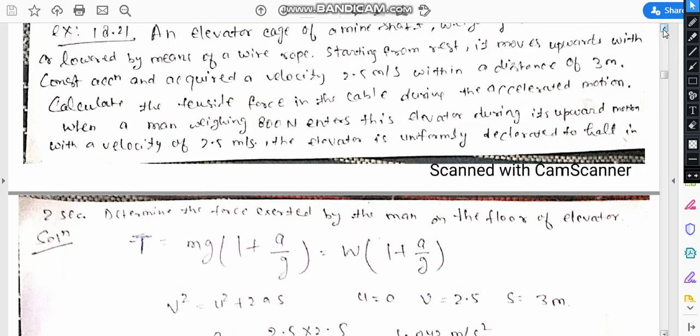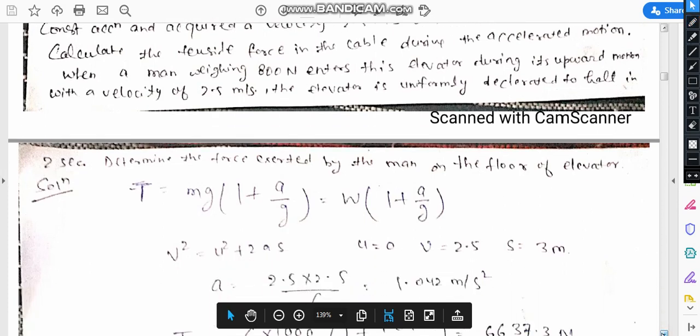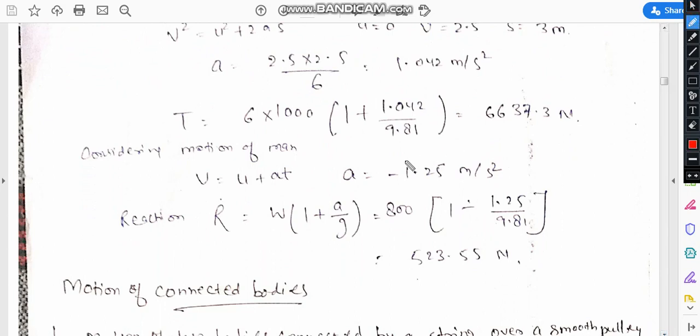Now we come to the next part, in which a man weighing 800 Newton enters this elevator during its upward motion with a velocity of 2.5 meter per second, and the elevator uniformly decelerates to a halt in 2 seconds. Then determine the force exerted by the man on the floor of the elevator. So how can we proceed? In case of retardation, first we calculate the retardation.